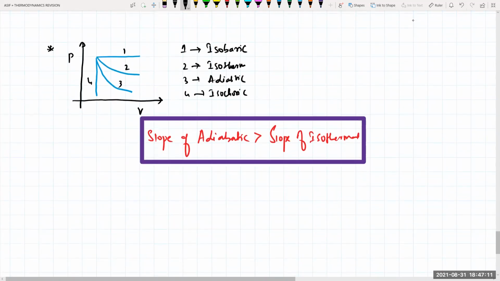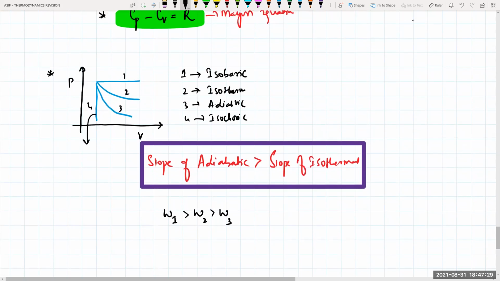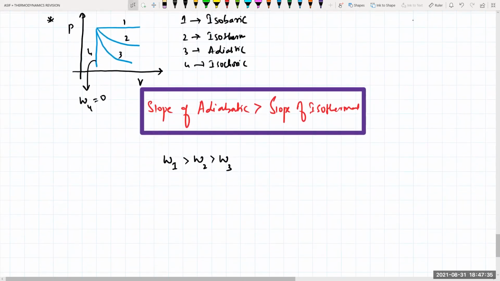Now tell me what will be the work done in this one. Work done in the first process will be greater than the work done in the second process, and that will be greater than the work done in the third process. And work done in the fourth process, the volume constant process, will be equal to 0. So W1 will be greater than W2, and W2 will be greater than W3.